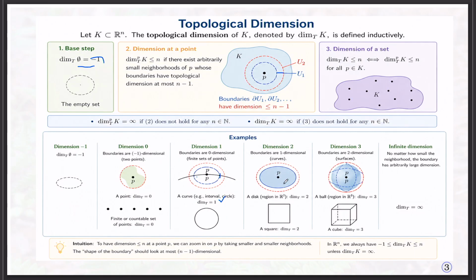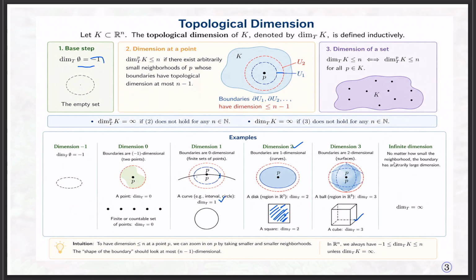You can get this region, the filled square. Then a disk region in R^2 has dimension 2, because if you take the disk, you get the boundary like this one. The boundaries are lines, this kind of lines have the topological dimension 1, therefore this disk in R^2 has the topological dimension 2. Similarly in R^3, you can take any object and cover it by surfaces. The surface dimension is 2, therefore the dimension of the cube is 3.